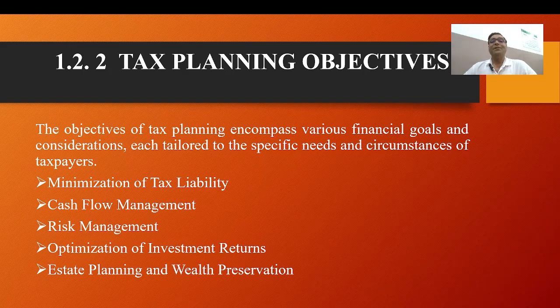Now the fourth point is optimizing investment returns. In tax planning, investment returns are a very important point. Suppose in your company you are investing in another company, and some person is investing in your company. It is a very important point from the tax planning point of view. If you have profits, you will pay tax. If you make investments, this amount will be adjusted from time to time. Definitely, you can reduce the tax, and your amount will be reduced for the tax amount.